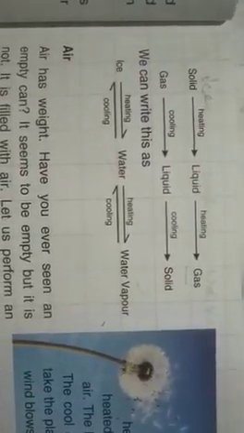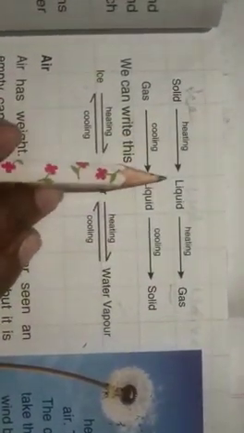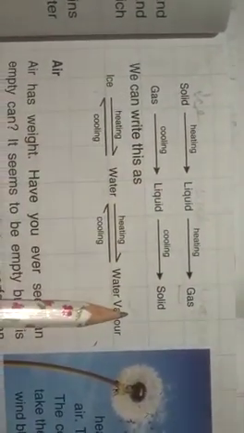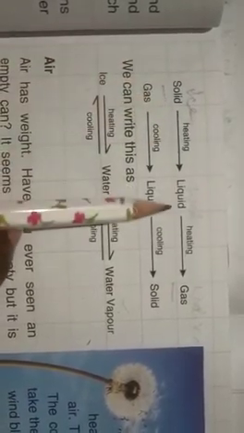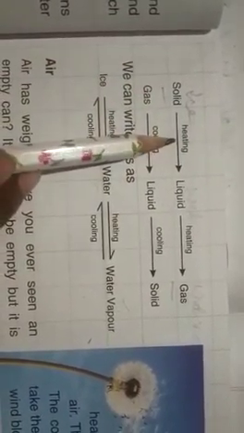Okay. Now we'll see the heating and cooling effect of water. Now the state of matter can be changed either by heating or by cooling. With the help of a diagrammatic representation, we will learn. Now, solid can be changed to liquid by heating.